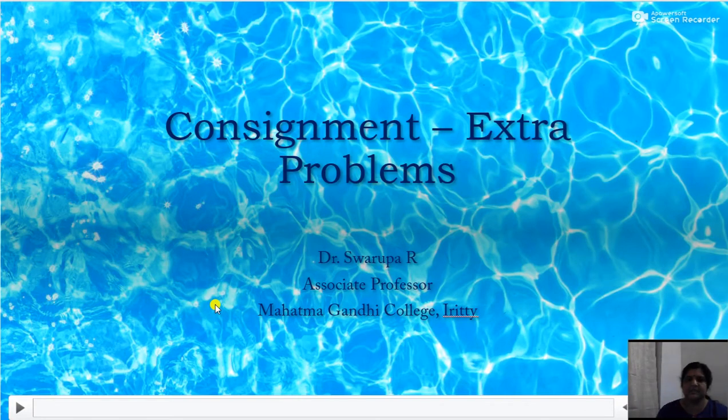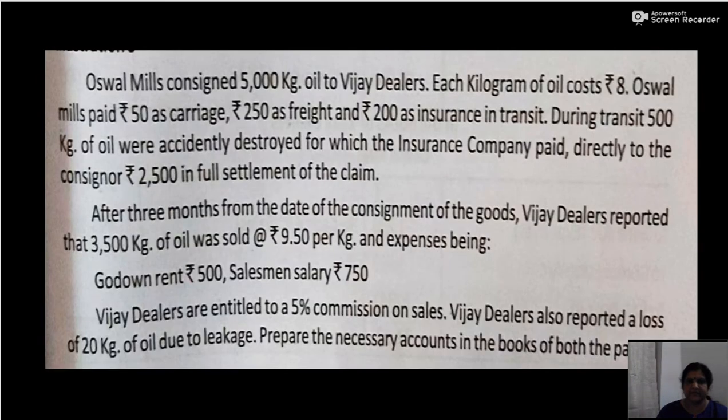Now we will discuss some extra problems in consignment account. So I'll read the first question. Oswald Mills consigned 5000 kg oil to Vijay dealers. Each kilogram of oil cost rupees 80. Oswald Mills paid rupees 50 as carriage, rupees 250 as freight and rupees 200 as insurance in transit.